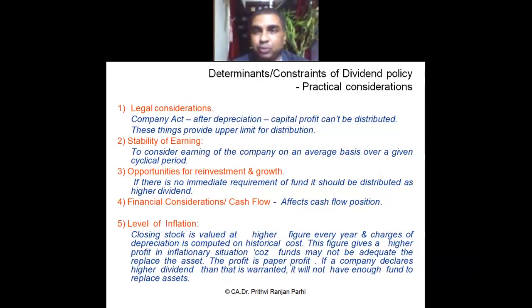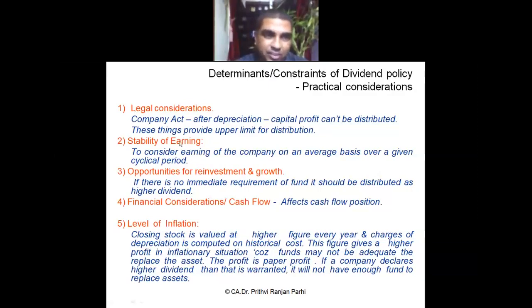Capital profits cannot be used for distribution of dividend. Dividend cannot be paid unless depreciation has been provided for. So these requirements are there, and these legal considerations have to be taken into account before deciding our dividend policy. There might also be some contractual obligations, an obligation to pay a kind of cash flow. That will also affect your dividend policy.